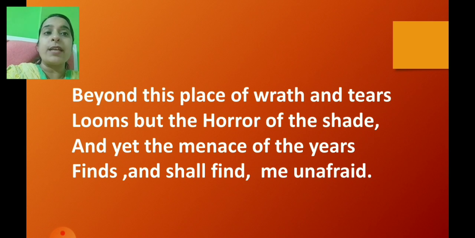Now children, beyond this place of wrath and tears, that is the place where we live, full of anger and sadness, looms but the horror of shade. Looms means that it hangs overhead. The horror of the shade means the fear of death. So the poet says the world in which we are living is full of anger, tears, sadness, and the fear of death, it looms around, hanging overhead. Yet the menace of the years, so then too the poet shall never be unafraid of death. Okay?